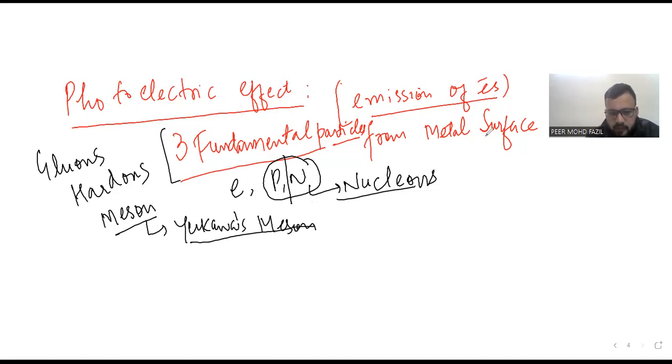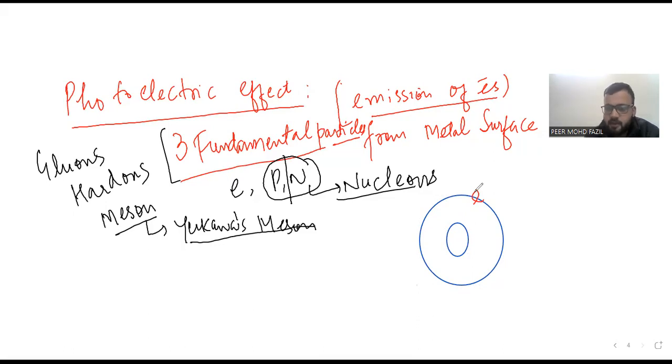We have to deal with these electrons. We know protons and neutrons lie in the nucleus, and electrons are somewhere there in the shells.